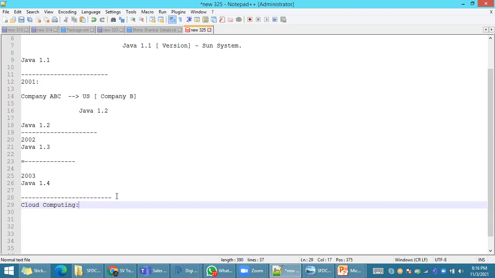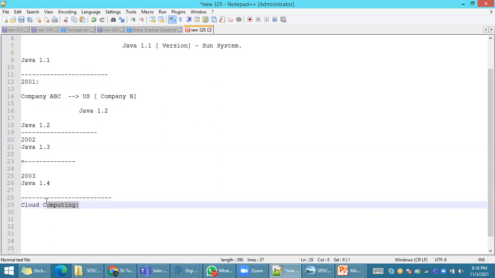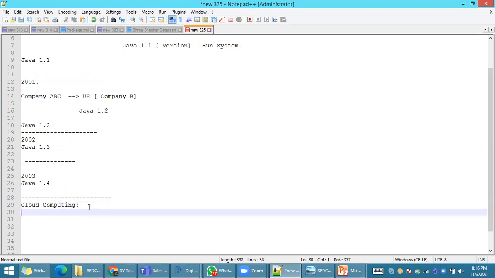Now we have come up with a solution. There is no need to maintain your software and hardware. We will take care of all your responsibility. Whatever software, whatever hardware, whatever version you want, we will provide complete service through internet. Is the concept clear?